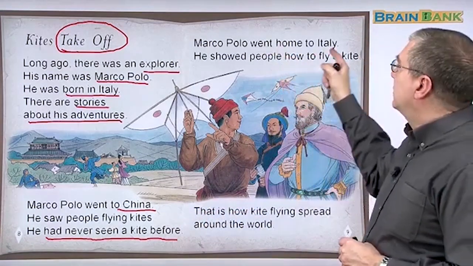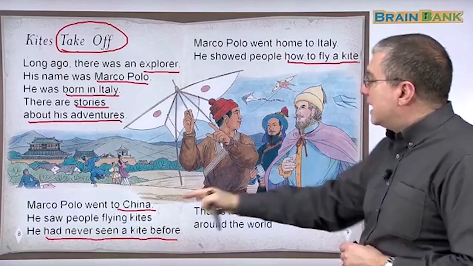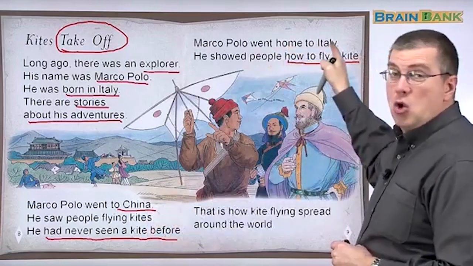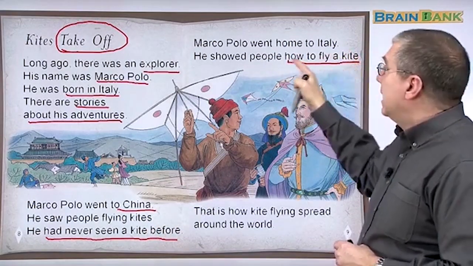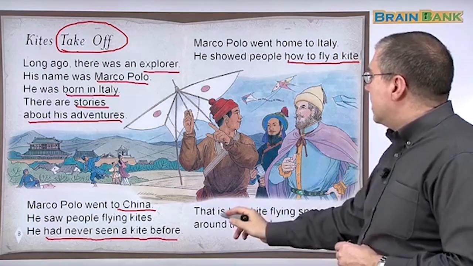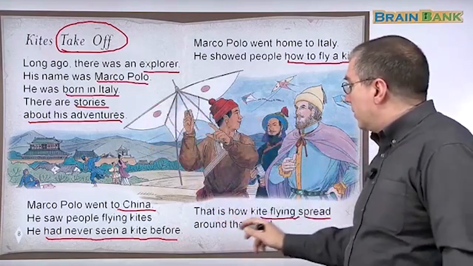Marco Polo went home to Italy. He showed people how to fly a kite. He learned it in China. He saw it, he learned how to do it. He went home, back to his hometown, and he showed people how to fly a kite, right? That is how kite flying spread around the world.